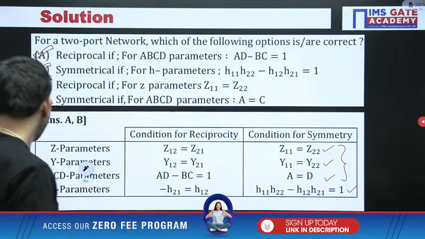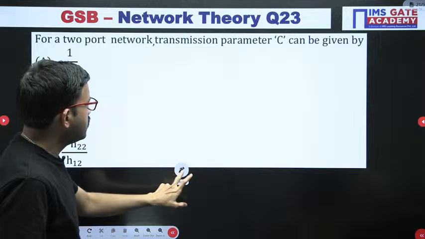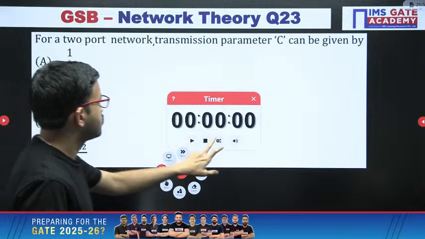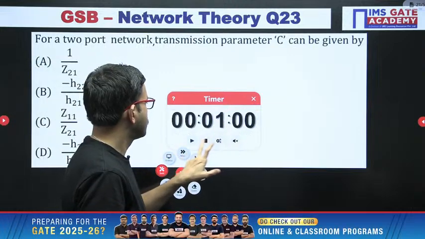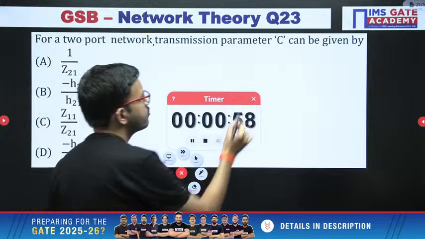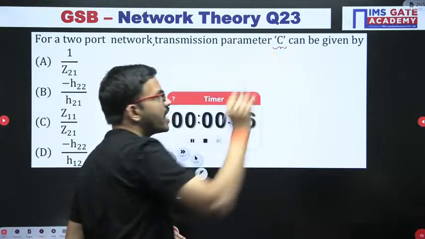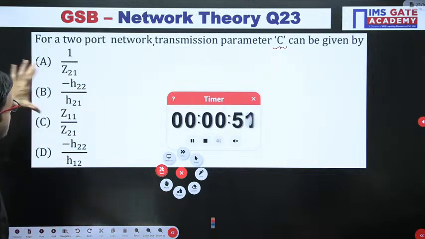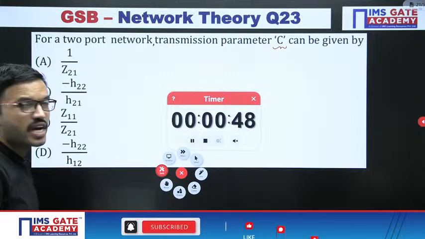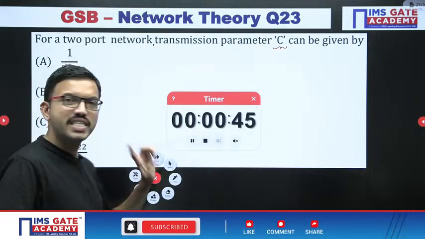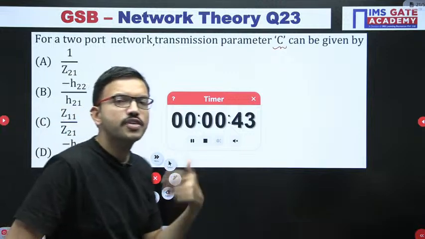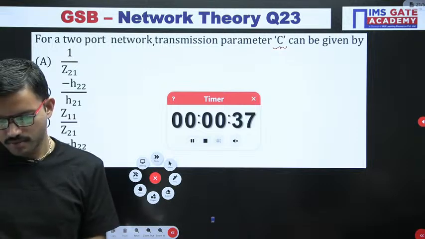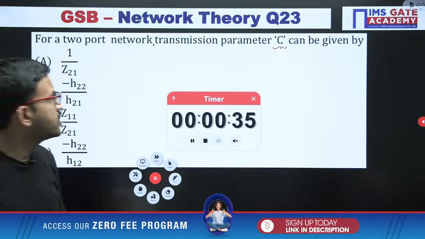Next question, all of you give a try. I am giving 1 minute. Here you have to find, with respect to T parameters, the parameter C. You have two choices in terms of Z parameters and two choices in terms of H parameters. Whatever procedure we discussed earlier for H parameters from Z parameters, like that you can do here. So this question is also an MSQ.